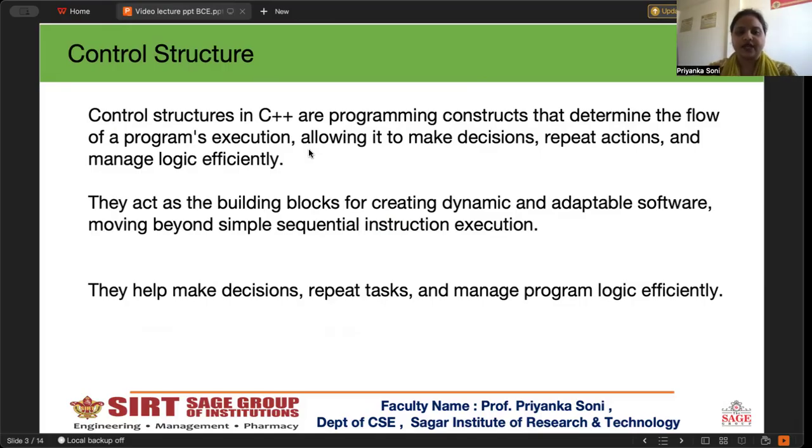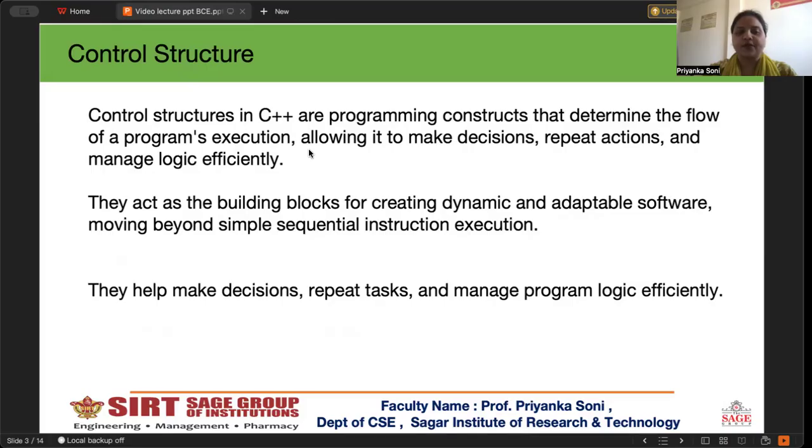Control structure in C++ programming is a construct that determines the flow of execution of a program. In simple words, we can say what statement will execute, when it will execute, and how many times it will execute.